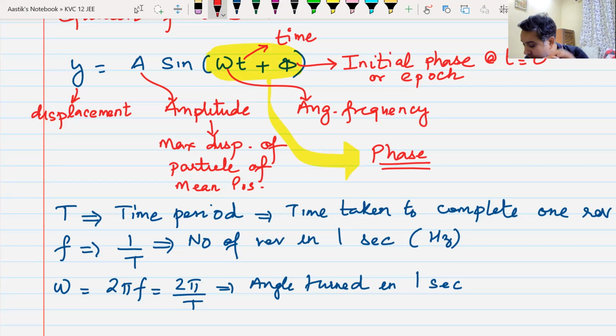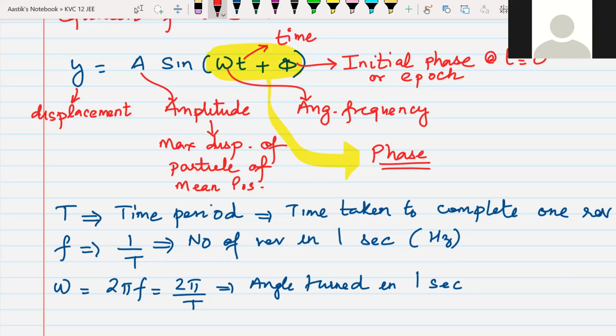Yes, sir. These are the meanings of these terms: A stands for amplitude, maximum displacement, y is the displacement, t is time, omega is angular frequency, phi is the initial phase, and omega t plus phi is known as the phase. Have you noted this down, everyone? I'll give you a minute to note it down. Do it fast. Done, sir.